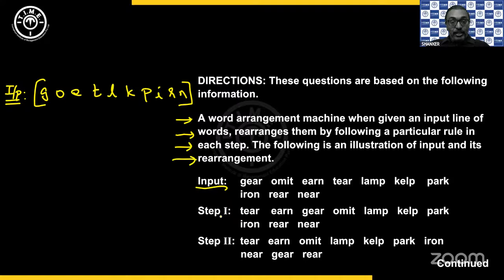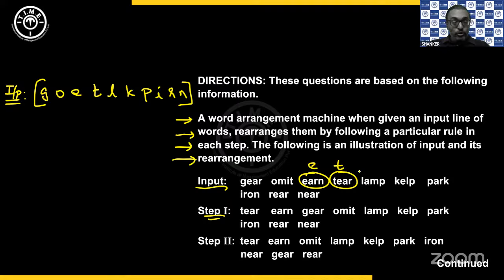No matter how random they seem, when you look at step 1 directly, it starts with T and E. Because the input was G and O, but in my step 1, you have T and E. So by looking at step 1, you can say that from my input, tear and earn, so E and T are considered, but written as T and E. And the remaining words are in the same order. See, after earn, you have gear, omit, lamp, kelp, park, iron, rare, near.